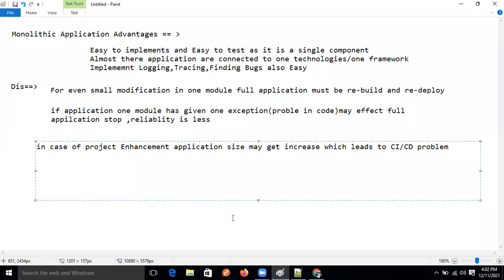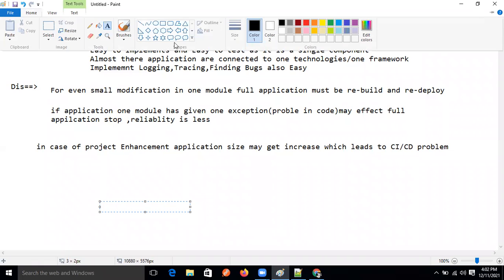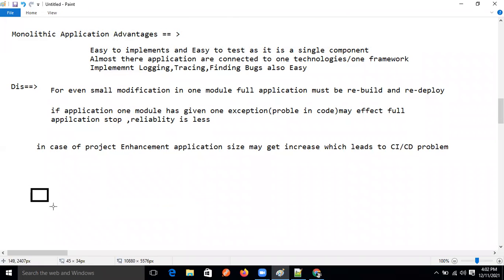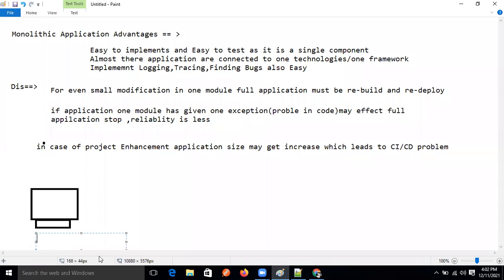So first let's understand what CI/CD is. Normally, what will happen now, guys? The developer is developing the code. The developer is completing that code. This is the developer machine, the dev system.